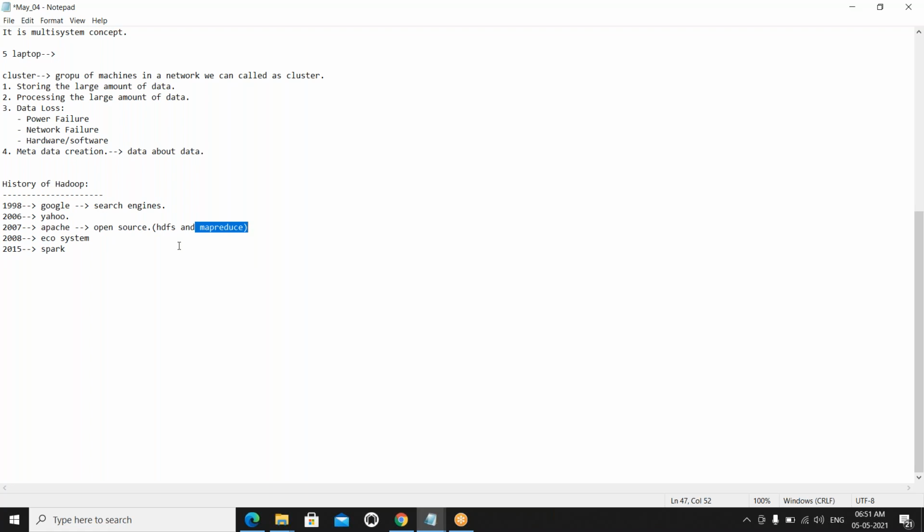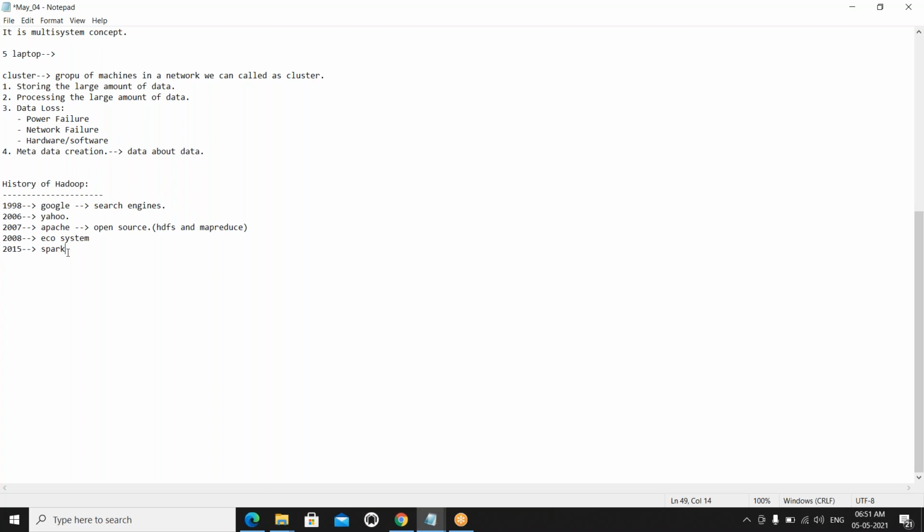Already I told you, suppose you want to process some data, and you can assume it takes 100 minutes. The same code in Spark will take 1 minute. It is 100 times faster than the MapReduce program in RAM level, and 10 times faster than the MapReduce program at disk level. So that's why currently we are using Spark. It was introduced in 2015.